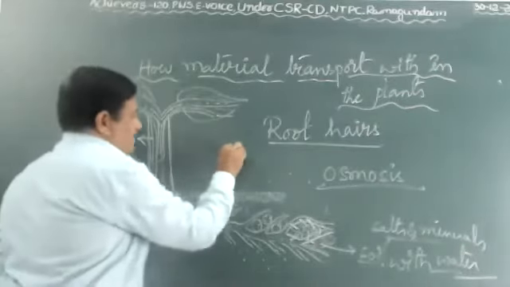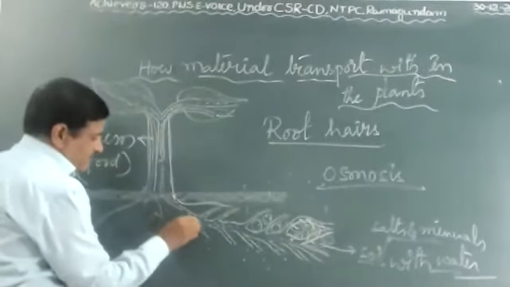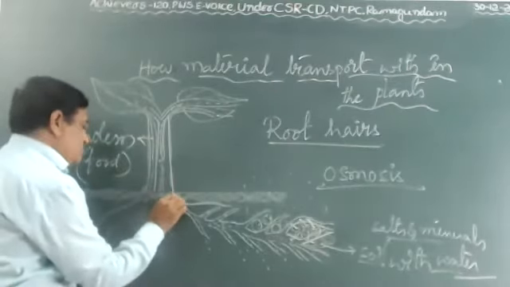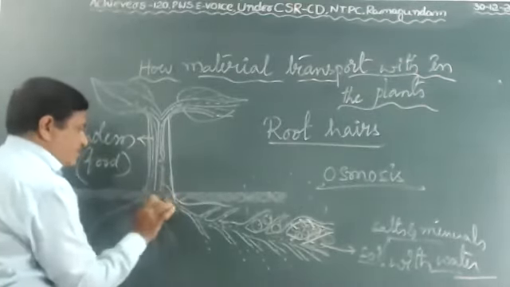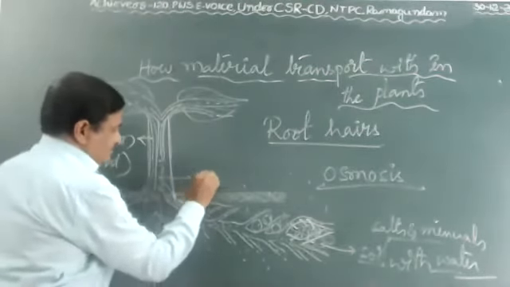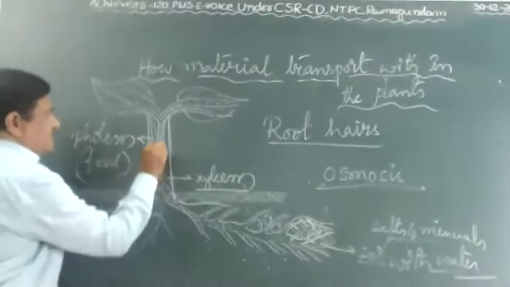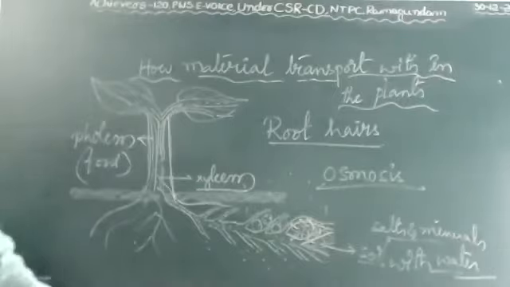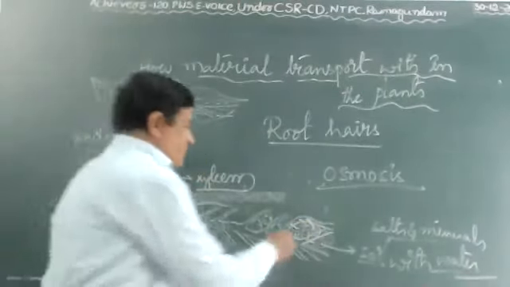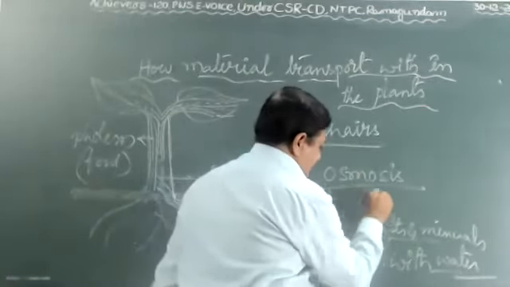Here, different root hairs connect to the dermis. From the dermis, the water slowly enters the xylem vessels, just as I explained. Through xylem vessels, it enters different parts of the body. First, pressure is developed in the root hairs. That is called root pressure. The pressure developed in roots is called root pressure.